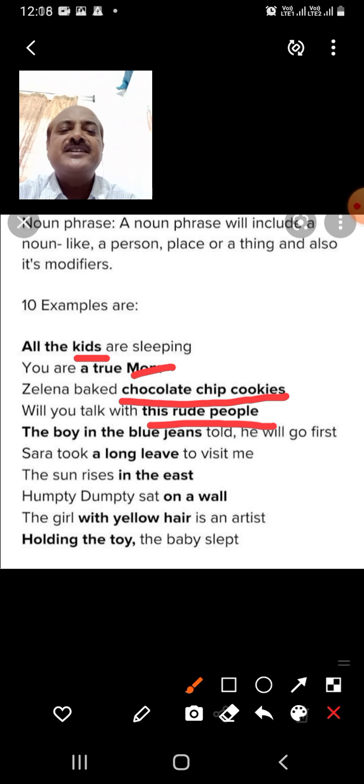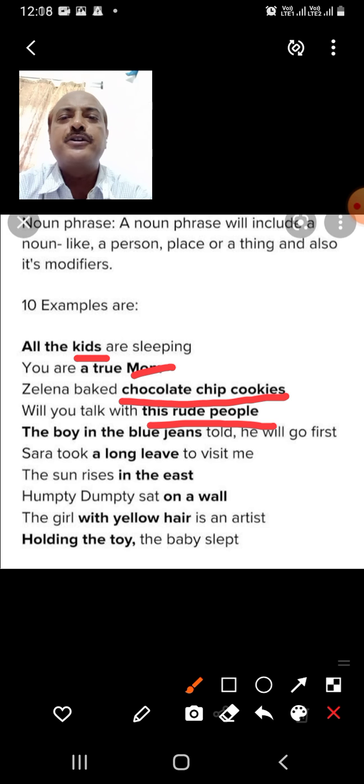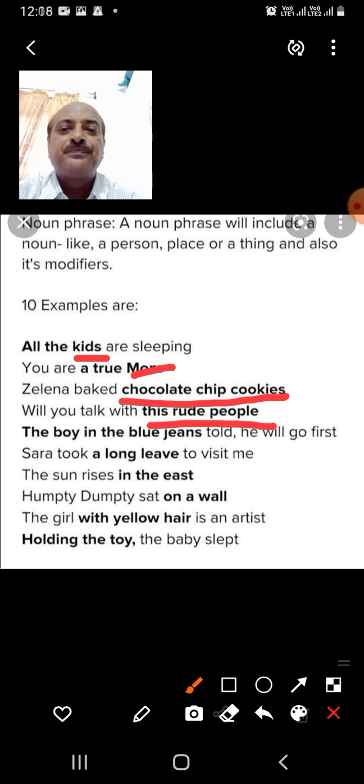So you can see these noun phrases, when I am speaking and explaining out here, it looks very interesting. The boy in the blue jeans. Boy is the noun, in the blue jeans is the noun phrase. So how interesting it looks when you are speaking. Tom said he will go first.